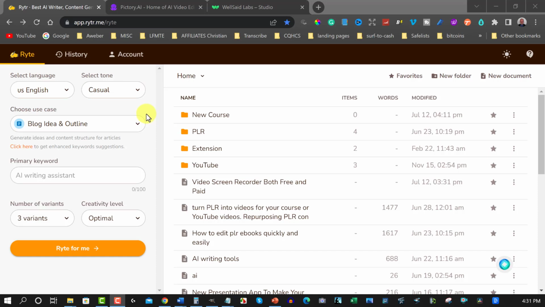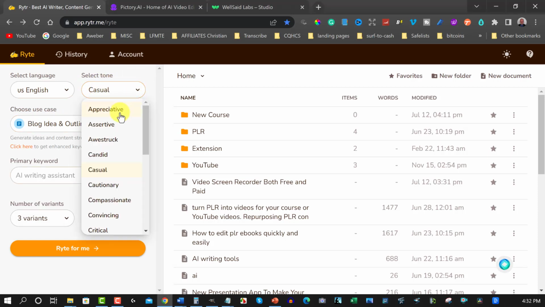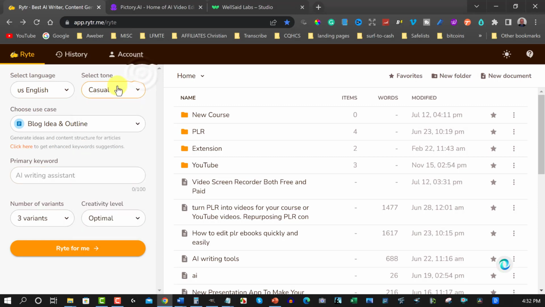Okay, so what I'm going to be looking at right here is we're going to be going casual. You have all these different ways in which you can express itself, but we're going to be just going casual because we want it to be more conversational. And then we want to make sure that we have blog ideas and outline. Then I want to put in my keyword right here, let me just bring it up for you so you can see what it is. Digital video course creation, and then I've got down here PowerPoint presentation. I'm going to have this as 3 variants, and I'm going to be keeping this as optimal.